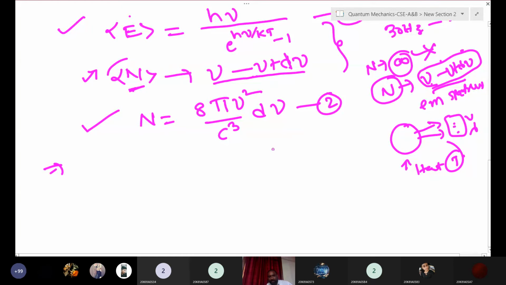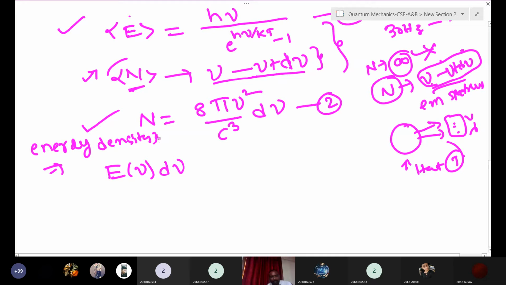That's why we have taken only nu to nu plus d nu. Only a particular range, with the number of oscillators considered. Now you want the energy density from the black body radiation, E nu d nu. That is energy density, or you can write radiation density from the black body, or emitted radiation density.